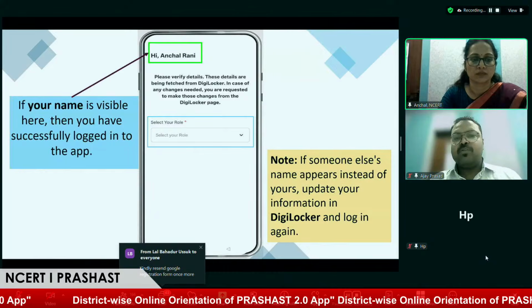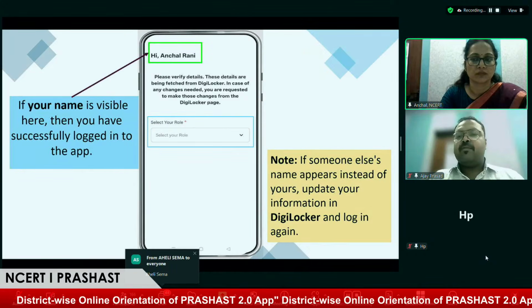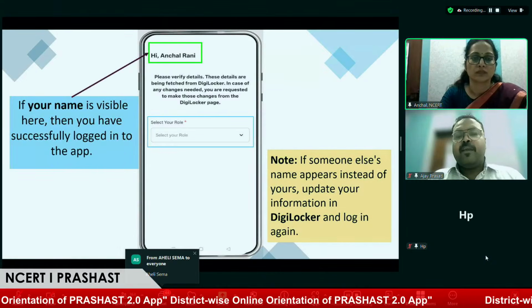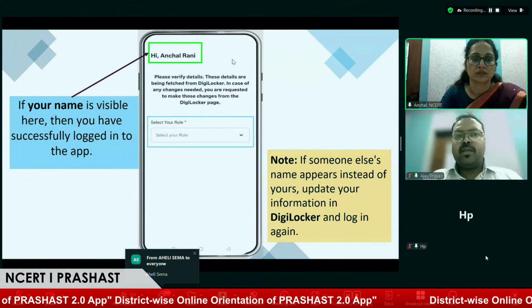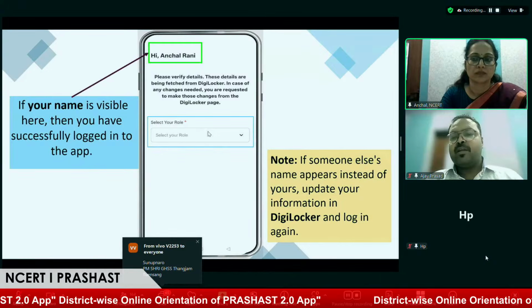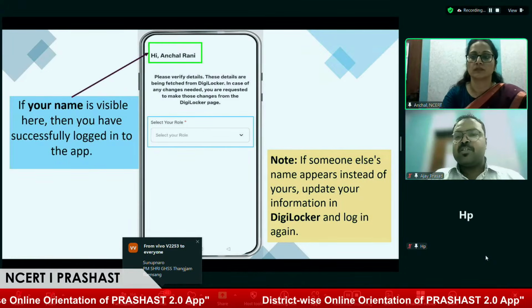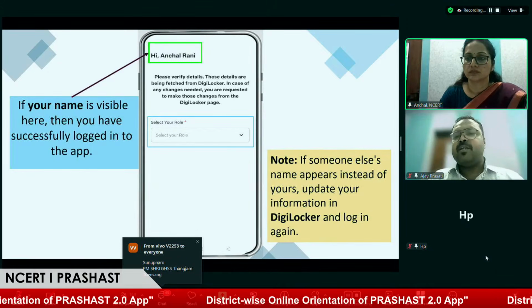So over here, we have now entered the application. If the user finds that the name of the user is incorrect, we request the user to get it corrected on their Aadhaar, because Prashas is not creating any profile. Everything is being fetched from your Aadhaar.